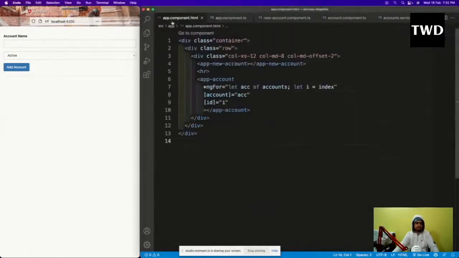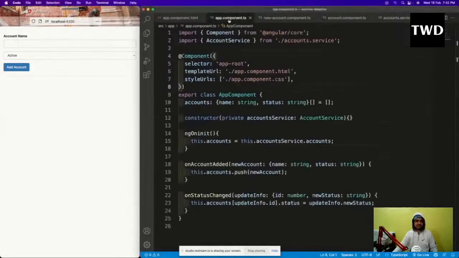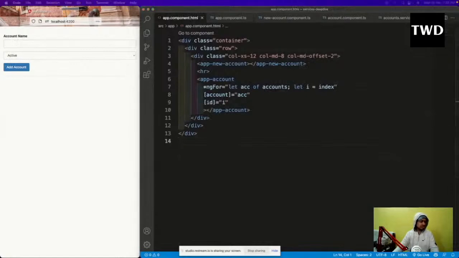Let me quickly see if I'm right. So container and all this is there, but in this I haven't even added something here, because I removed it and I forgot to add it. So let me add it back here. Okay, so on account added and on status change, this should be there, and I don't know why I removed it.